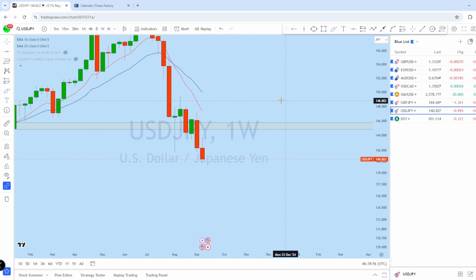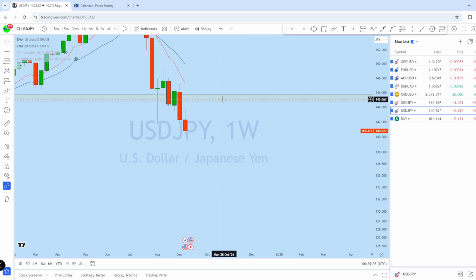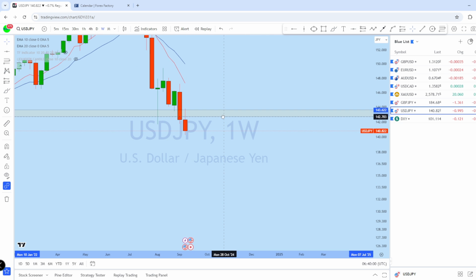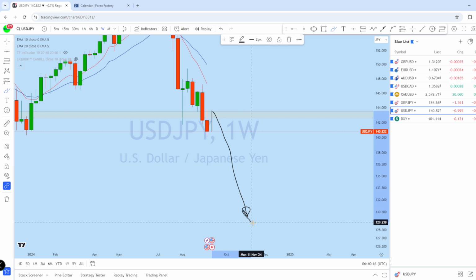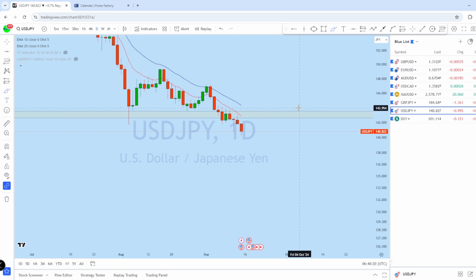Now if we look at the weekly chart, we can see that the market is still bearish. If we readjust this previous support line here from the weekly, we can expect dollar yen to bounce, retest, and then continue to the downside. And I think that initially we might see dollar yen going up for a retest, and then we can expect this market to come down to create a new lower low.